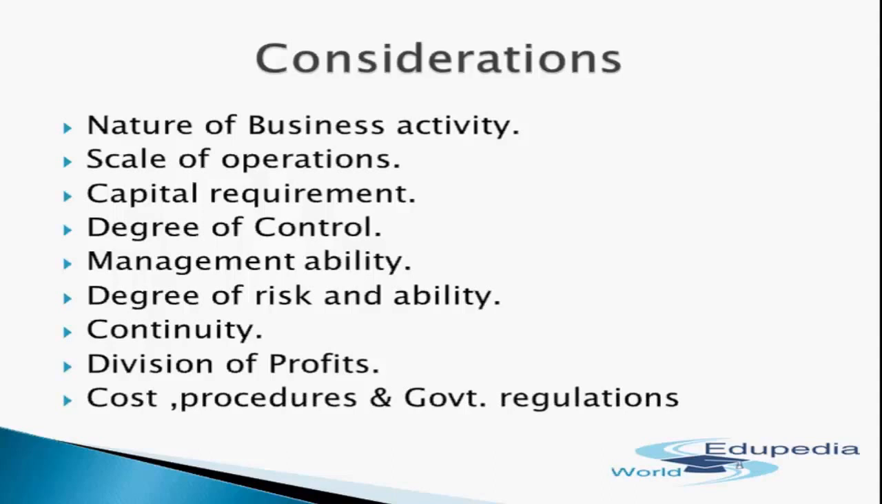Next is cost, procedures, and government regulations. This is also an important factor that should be taken into account while choosing a particular form of organization. Different forms of organization involve different procedures for establishment and are governed by different laws which affect the immediate and long-term functioning of a business enterprise. From this point of view, sole proprietorships are the easiest and cheapest to get started. There is no government regulation. Partnerships are also quite simple to initiate.